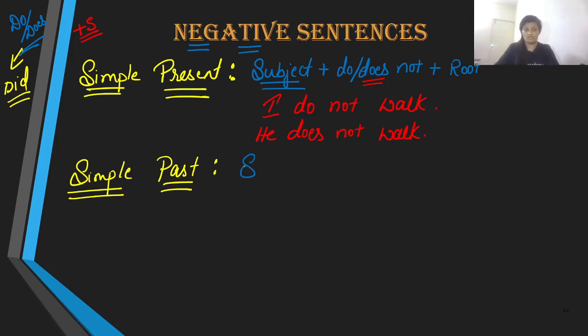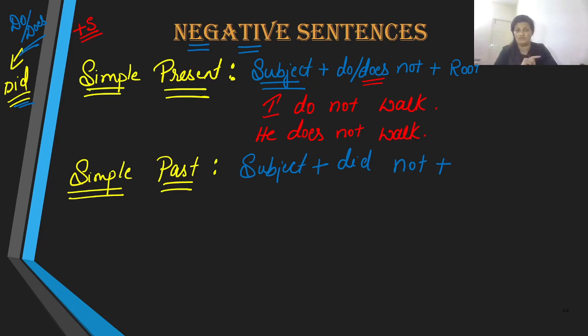Well, we are going to bring in the subject. Obviously, like I told you, every statement in English begins with a subject. So after the subject, we are going to bring the negative word, which is did, and then we are going to bring in the word not, and after not, we are going to bring in the main verb.